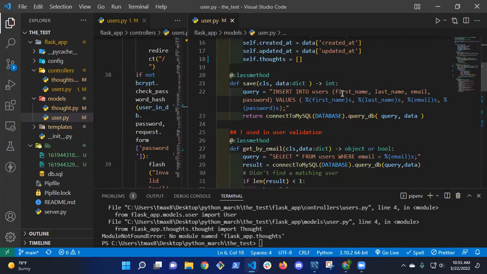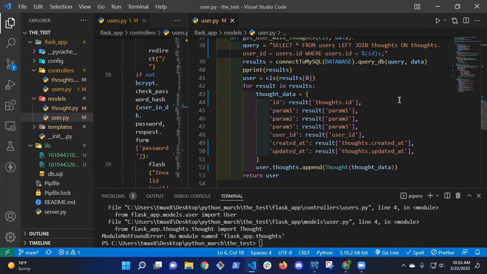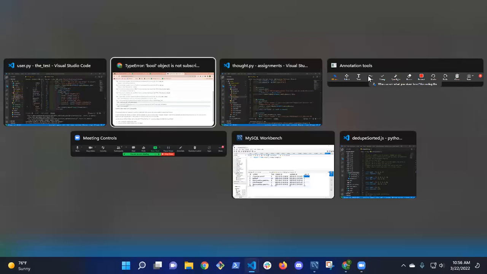Just double check. Okay, so when I select everything from users, I left join thoughts on thoughts.userid equals user.id, where the user ID equals the ID that I pass in. So I want to get all of the thoughts that belong to this user. Is this going to work? No, you still got to change a few things. So ID equals result.thoughts.id might be okay, but the best way to check is to try this and see if I can get it to run so I can see what's coming back from my results. I'm going to see if I can get it to hit the database now.